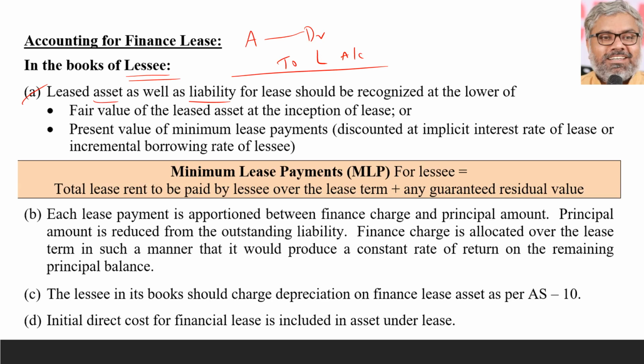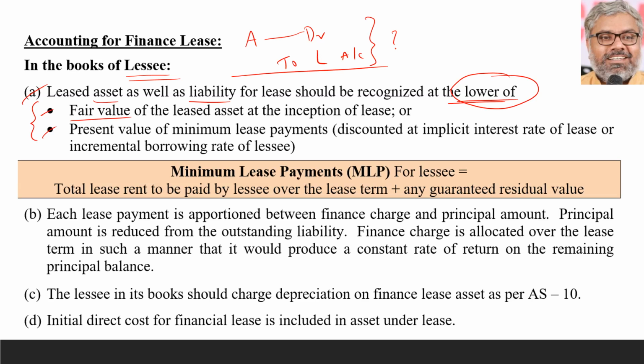Amount, how much? What is the amount at which this entry has to be passed? That should be the lower of these two. Lower of. What are those two? First point, the fair value of the leased asset at the inception of the lease. Whatever the fair market value of the asset is at the inception of the lease, meaning the beginning of the lease. Second, the present value of minimum lease payments. Whichever is lower will be the amount at which the asset and liability will be recorded in the books of the lessee.